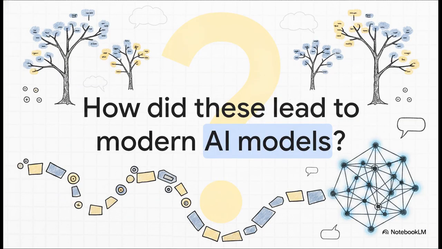As we wrap up this explainer, we've journeyed from the messy ambiguity of human language to the elegant math of probabilistic context-free grammars, and finally, all the way to the sophisticated, word-aware logic of lexicalized models. But I want to leave you with a thought to ponder. We've seen how teaching a computer to basically bet on grammar requires careful mathematical modeling of structure and vocabulary. So how do these foundational, probability-based parsing algorithms eventually evolve into the massive, deeply context-aware AI language models we interact with today? Keep that question in mind as you continue your focused learning journey.